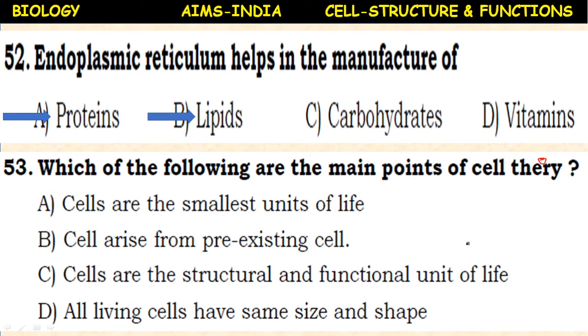So here, first point, cells are the smallest units of life. Second point, cells arise from pre-existing cells. And the third point, cells are the structural and functional units of life. So these are the three main postulates of cell theory.